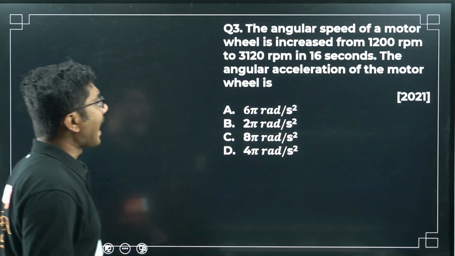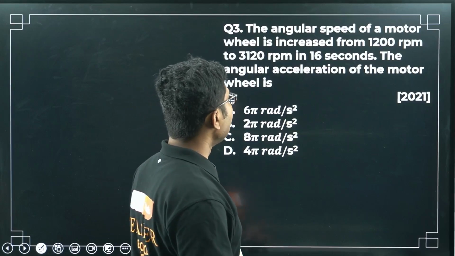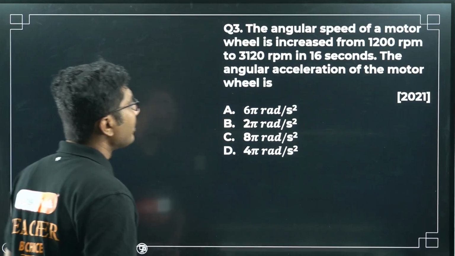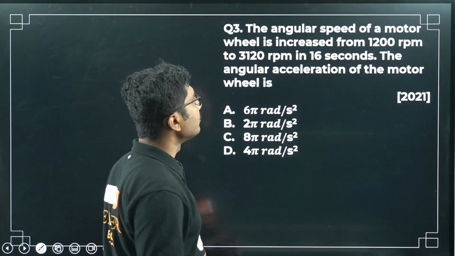Okay, the angular speed of a motor wheel is increased from 1200 rpm to 3120 rpm.